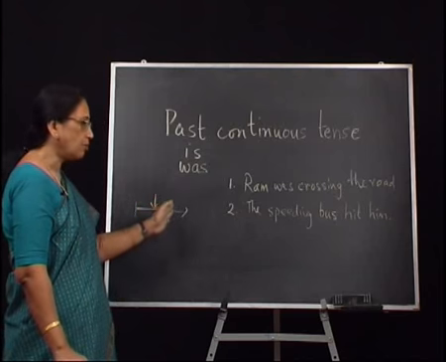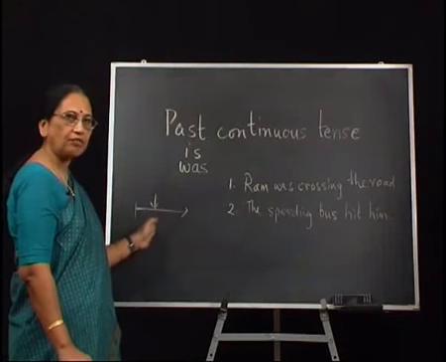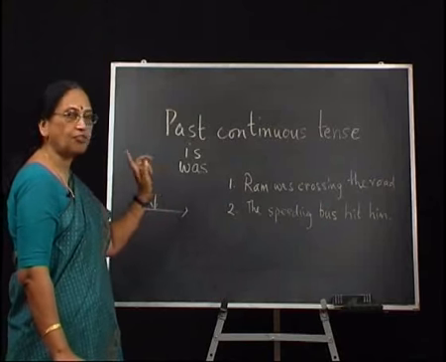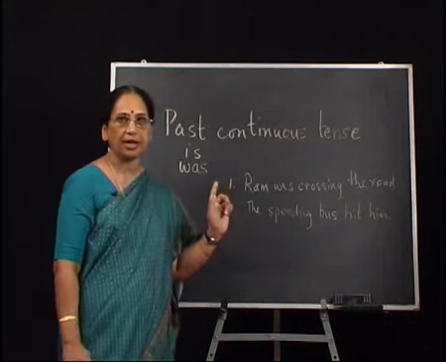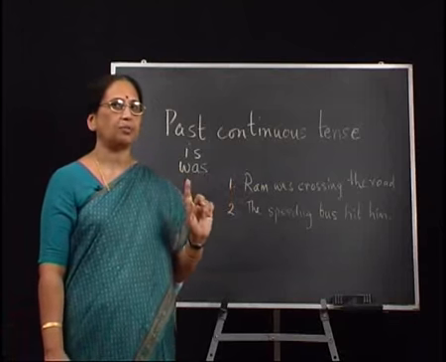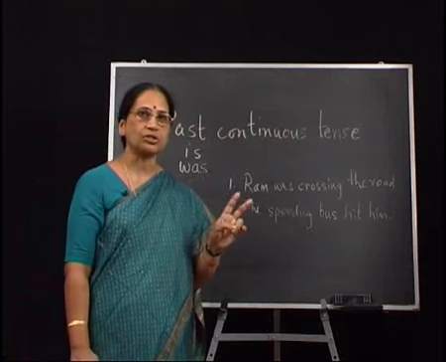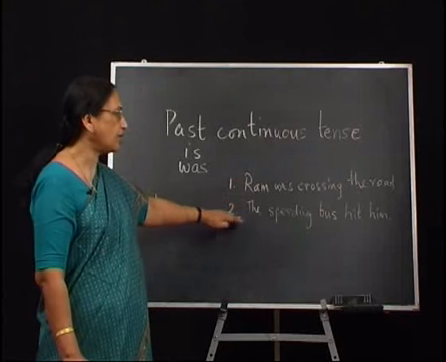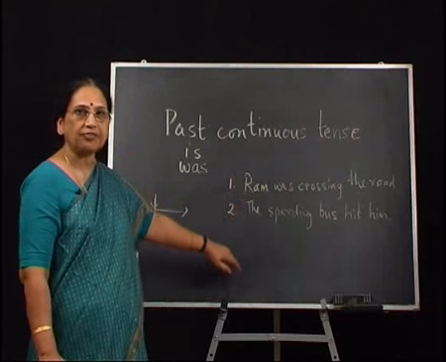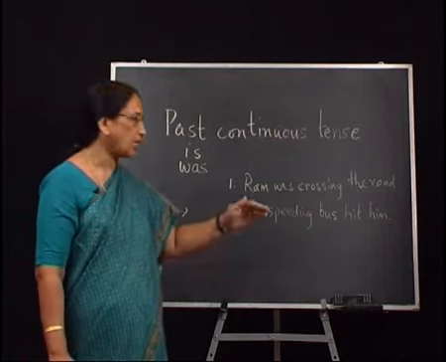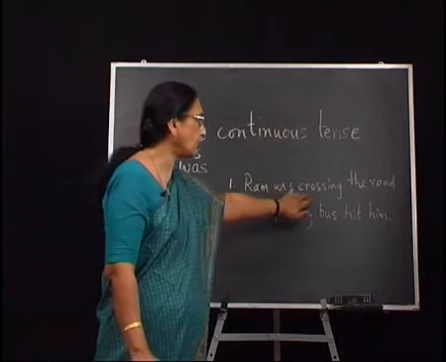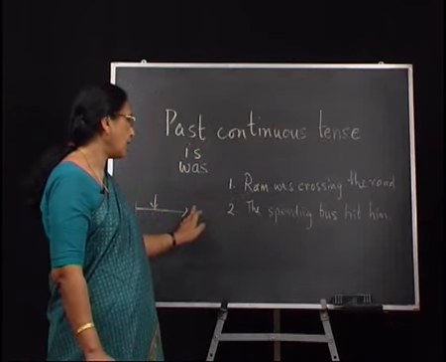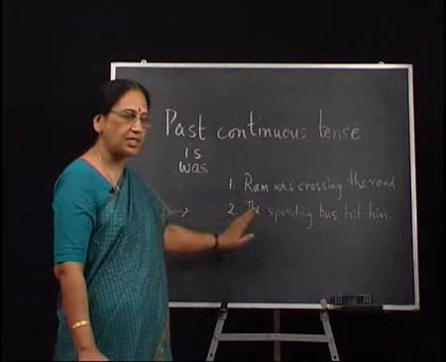In this case, though both the actions are over, we are not suggesting that one action was over, as in the case of the past perfect tense. You may recollect when I spoke to you about the past perfect tense, I also spoke about two actions. Had this been in the past perfect tense, here we want to denote the idea that this action was taking place when the other action happened, as I said just now.